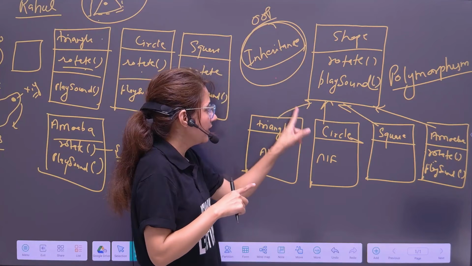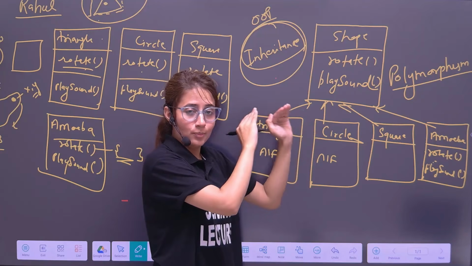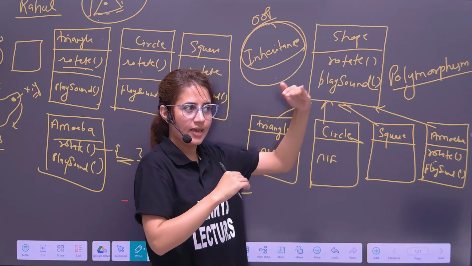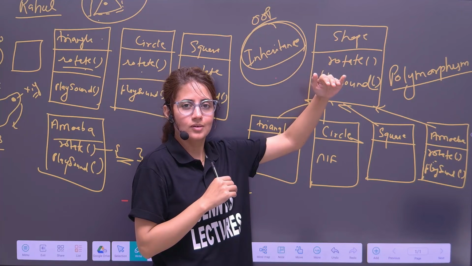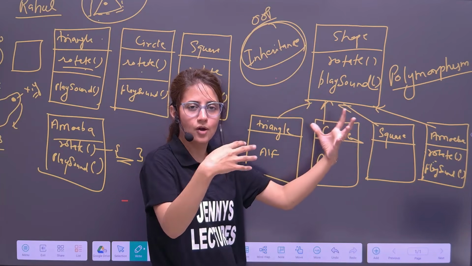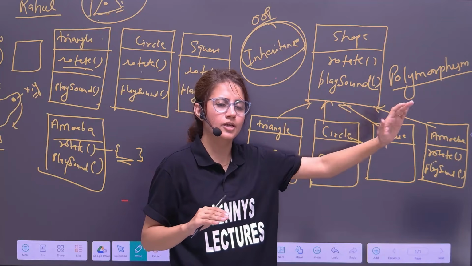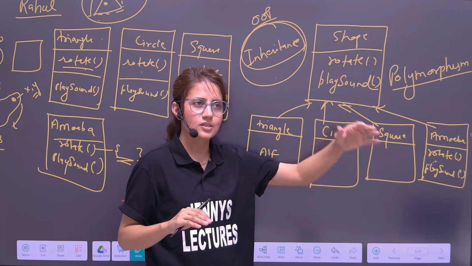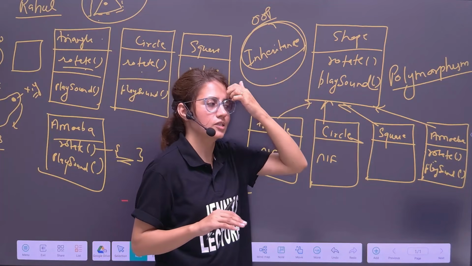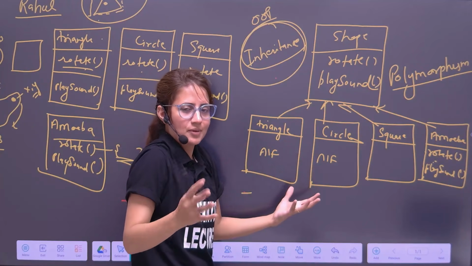So I think inheritance and polymorphism is clear to you. We will see in detail with proper programs and all. This is just a high level overview. Just what are these features and how basically you look at these features, how to implement. Don't worry if you're not getting it, we will see proper chapters for these things. It's just a high level overview, just to get you familiar with object oriented programming, that's it.